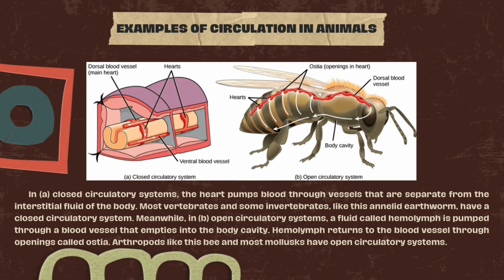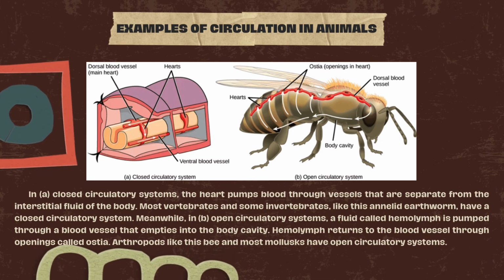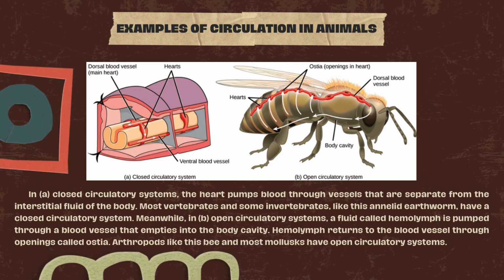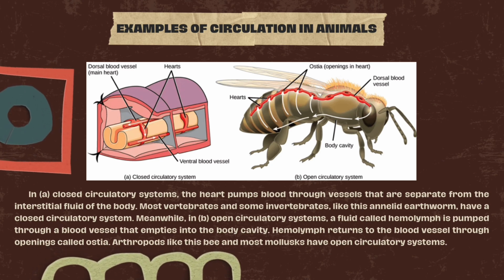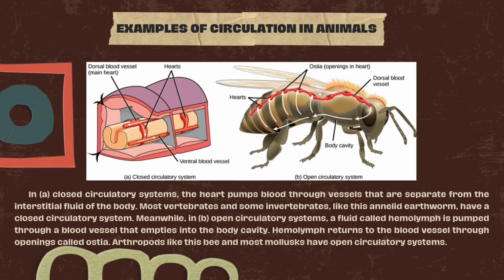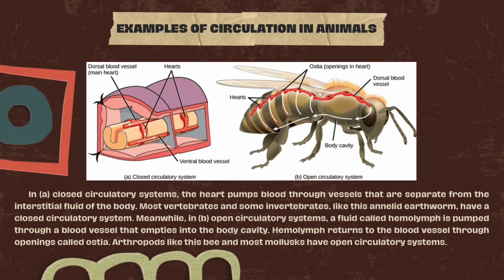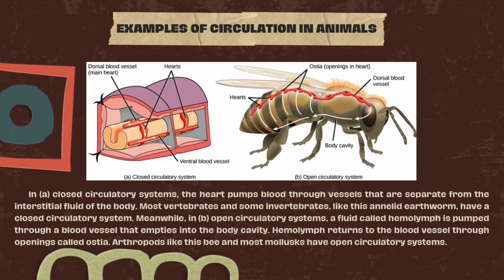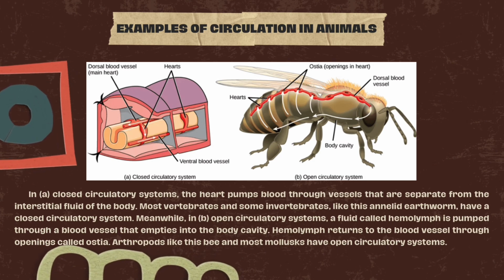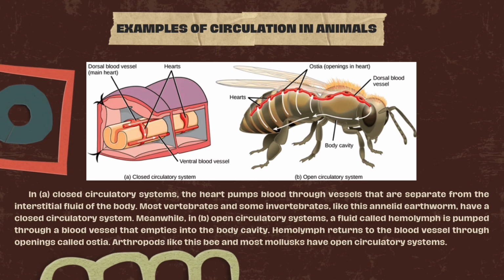Examples of circulation in animals. In closed circulatory systems, the heart pumps blood through vessels that are separate from the interstitial fluid of the body. Most vertebrates and some invertebrates, like this annelid earthworm, have a closed circulatory system.